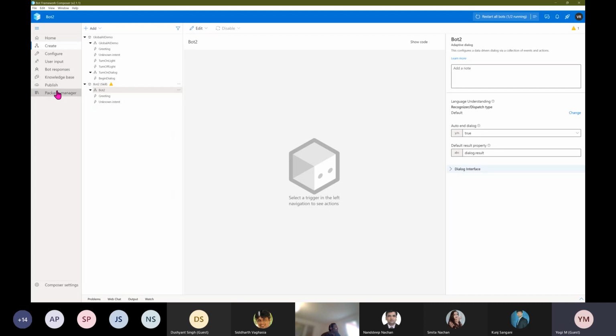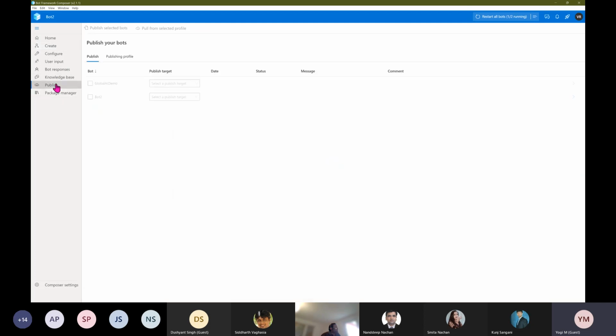So if you go to publish, here you can see the bot. Which bot you want to publish will be displayed. For example, if you want to publish this bot, Global AI demo, you can select this bot and select the profile. At the moment, there is no profile available, so you have to configure your profile. For that, you can go to this publish profile, or you can just select from here.